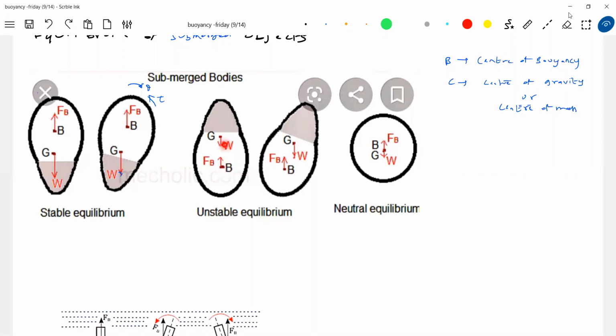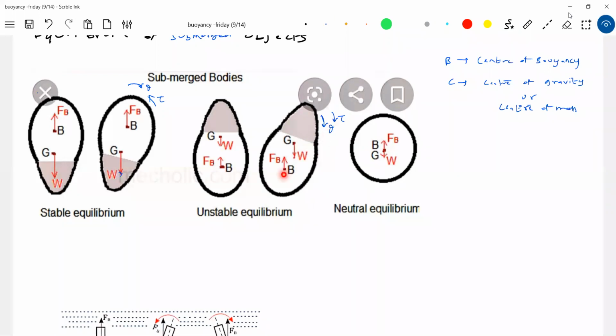Okay, in this case, now you see that one. If I give a slight tilt, then how will the torque act? In the same direction. Who will set it up? Let's assume that above the center of gravity, the buoyant force will set up the torque. So how will the torque be? Clockwise. Able to analyze?